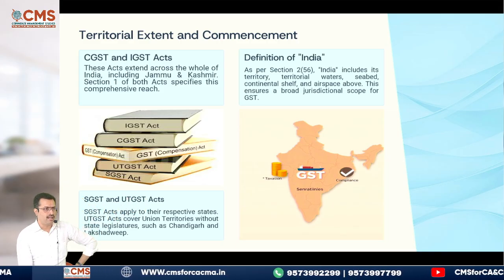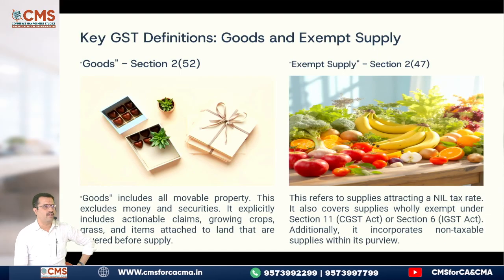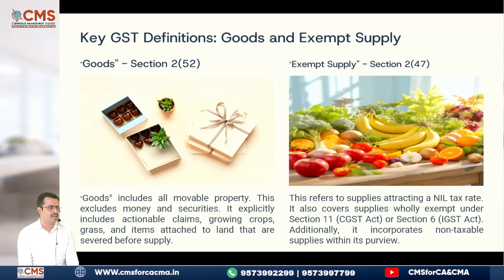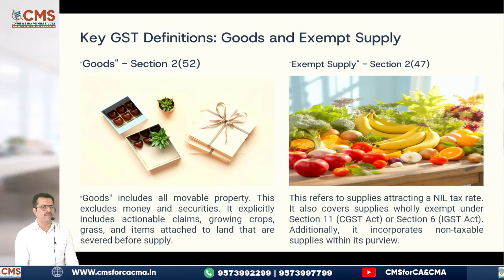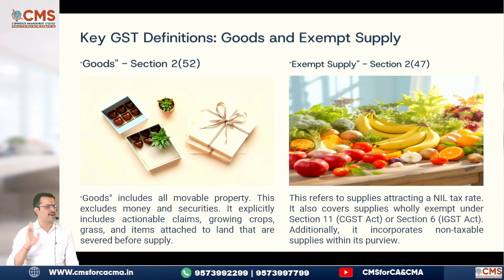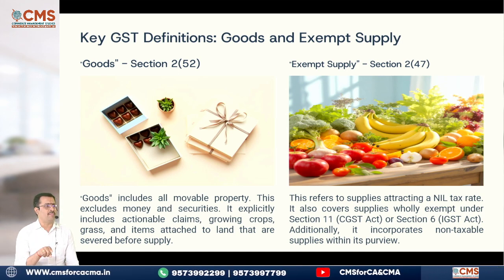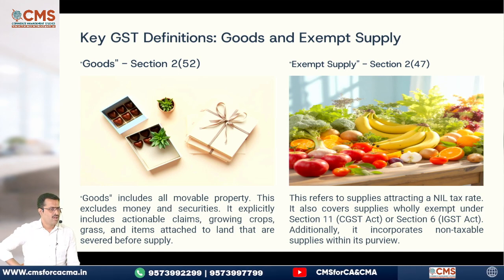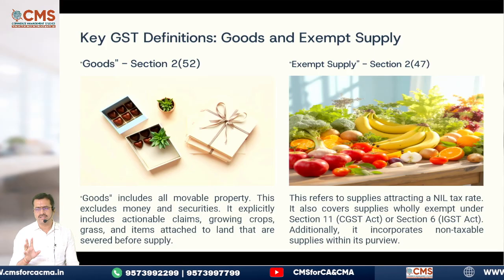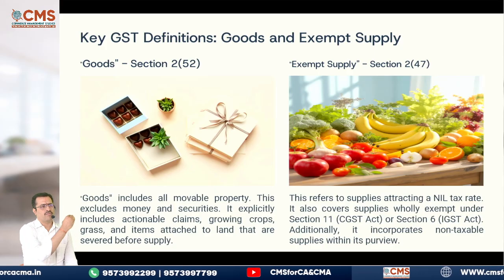Okay. Then comes some important definitions I have given. What do you mean by goods? You know very well, goods means all kinds of movable property other than money and securities. Actionable claims are also included as goods. Similarly, what do you mean by exempted goods?